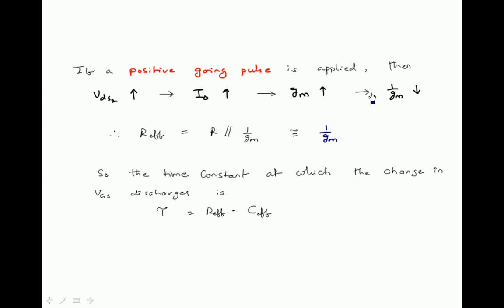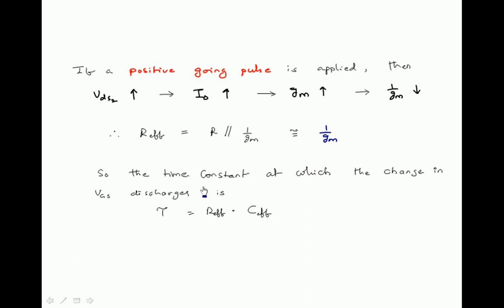So whenever 1 by GM reduces, R effective is R in parallel with 1 by GM, that implies 1 by GM is going to be dominating. So R effective, when a positive going pulse is applied, you must take it as 1 by GM, when a negative pulse is applied, you must take it as R only.